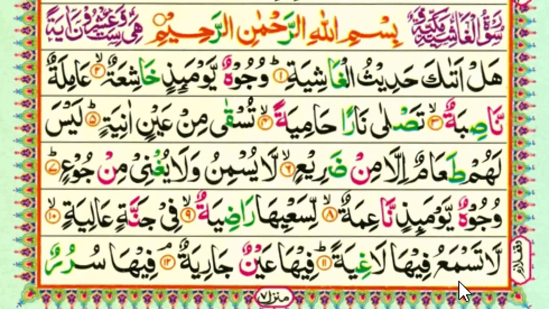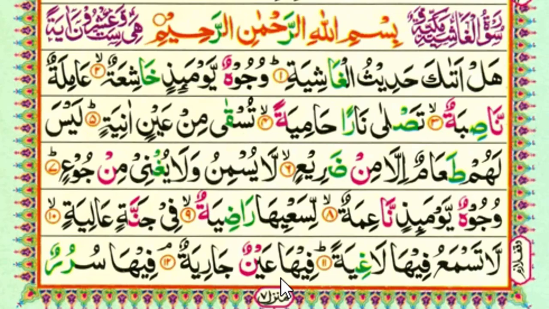La tasma'u fiha laghiyah. La, we long due to alif madda. On the seen we make hums and whistling sound. Tasma'u fiha. There is a Ya Madda and then Alif Madda also. Fiha laghiyah. Alif Madda is there. Ghain is in heavy sound. Laghiyah. La tasma'u fiha laghiyah.